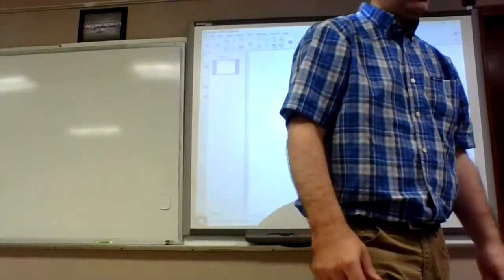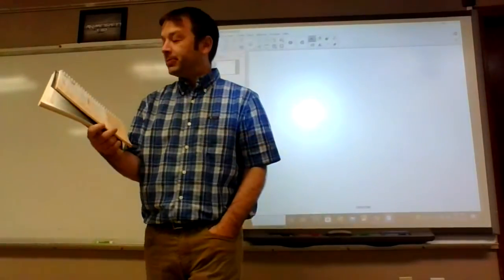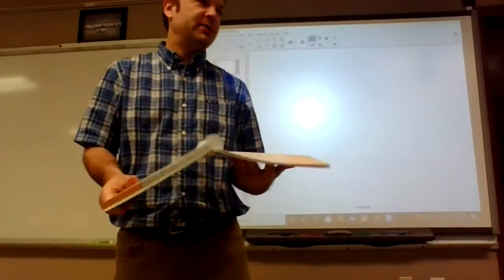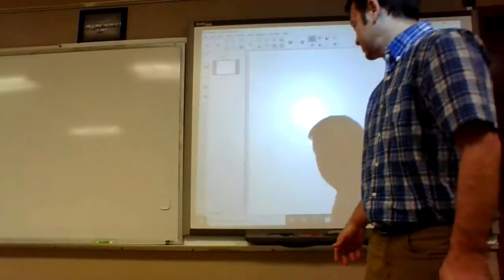I'm on page 78. I'm not going to write all these properties down, but let's go through them in that little box towards the bottom where it says real number properties. Actually, we need to talk about the real numbers.